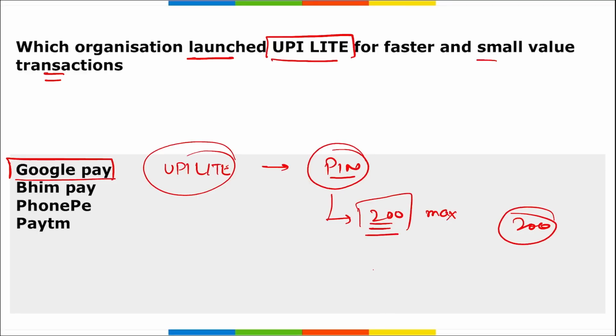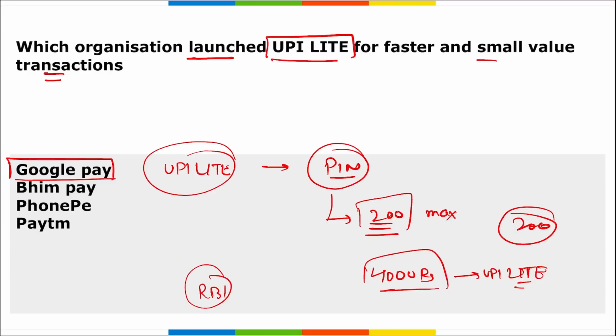And remember, in a day, a maximum of 4000 rupees can be spent using this UPI Lite. Correct? This is possible because the Lite account is linked to the user's bank account but does not rely on the issuing bank's core banking real-time feature. Right? Coming back, the UPI Lite feature was launched by RBI along with NPCI in September 2022.